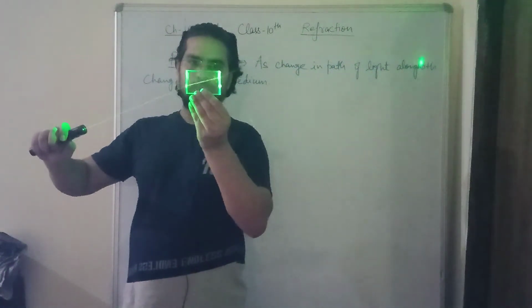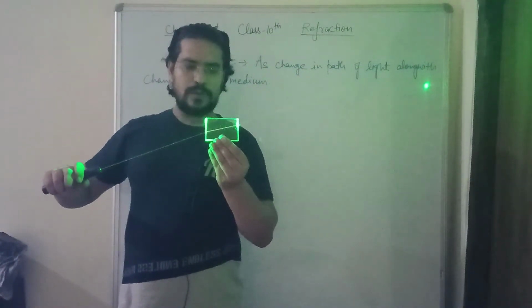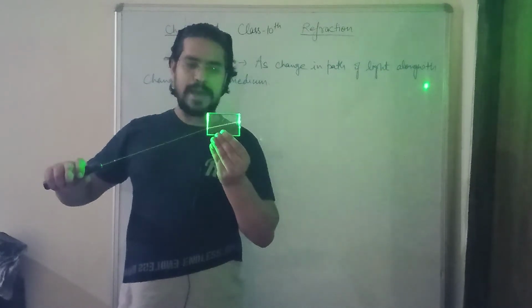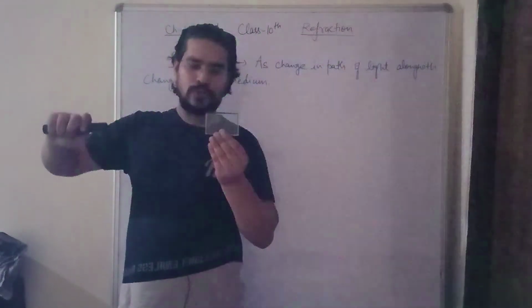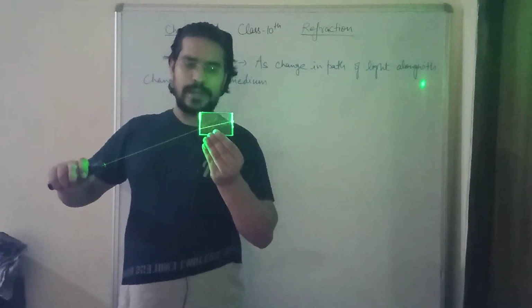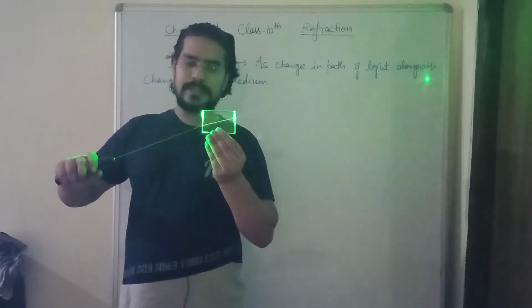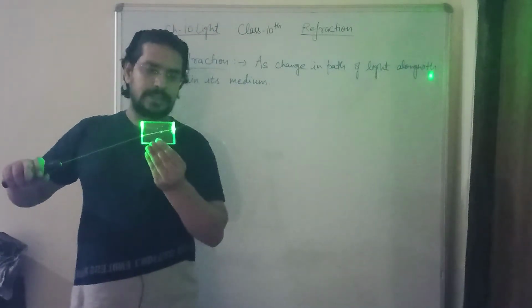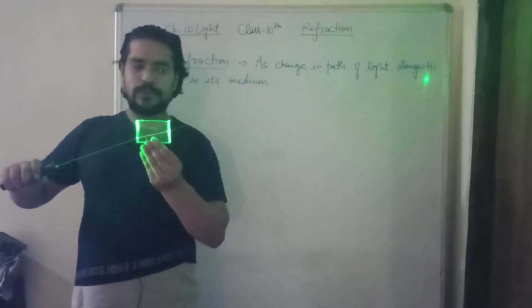Wow. You can see that the ray of light inside the glass slab is not parallel to the incident ray. If this is the ray of light and I consider the straight line as normal, then I can see that the ray of light is bending towards the normal. When a ray of light enters a denser medium from a rarer medium, it bends towards the normal. And if you look at the ray of light which is emerging out of the glass slab, it is again parallel to the incident ray.